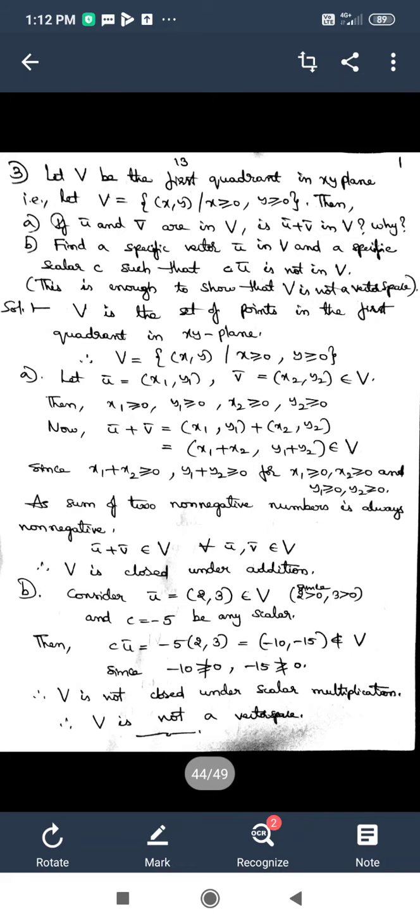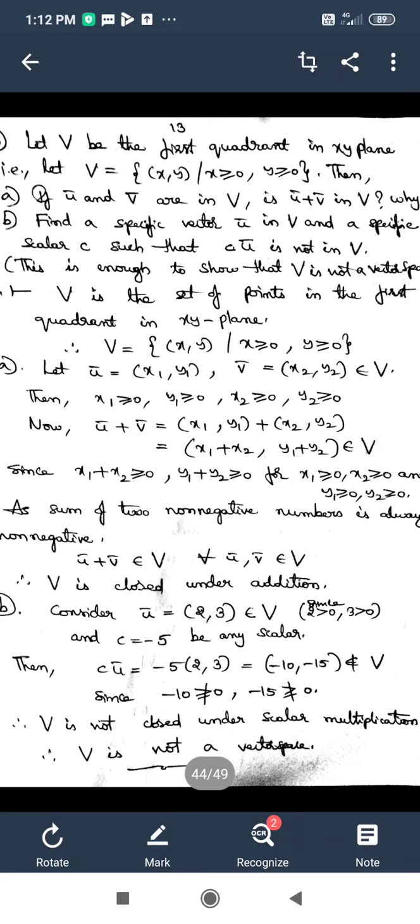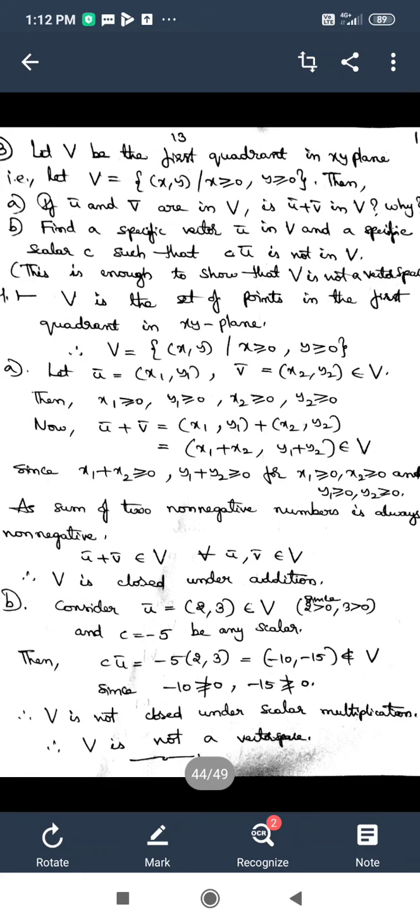We can see there are 4 quadrants made by the horizontal x axis and the vertical y axis. Those two axes divide the xy plane into 4 quadrants, and V is a set in the first quadrant that is considered in the problem.